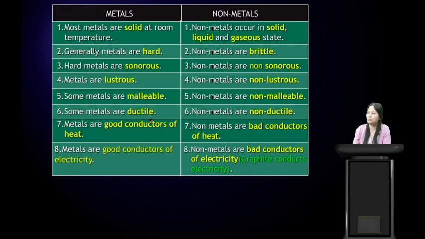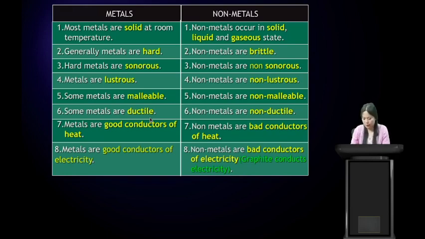Metals are good conductors of heat, whereas non-metals are bad conductors of heat. Metals are good conductors of electricity, whereas non-metals are bad conductors of electricity. These are the physical properties of metals and non-metals. There are some exceptions to some of the physical properties. Students, try to remember the names of the elements in the exceptions.